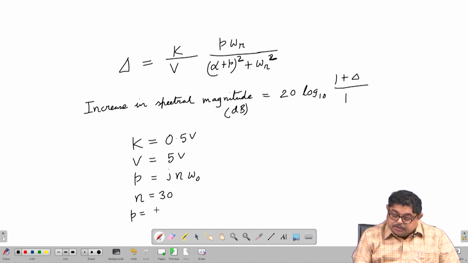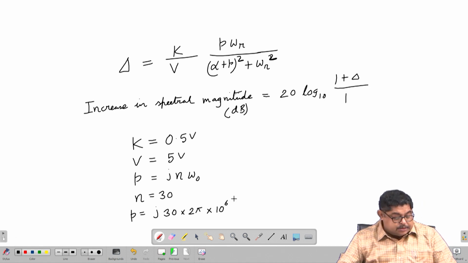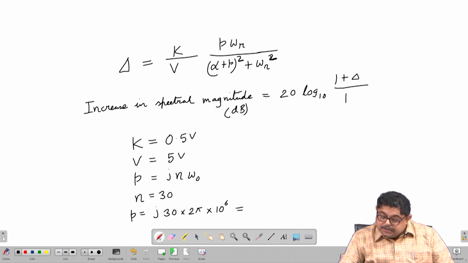So, P is equal to J 30 into omega naught means 2 pi into 1 megahertz, that is 10 to the power 6. So, if you do this, you will get J